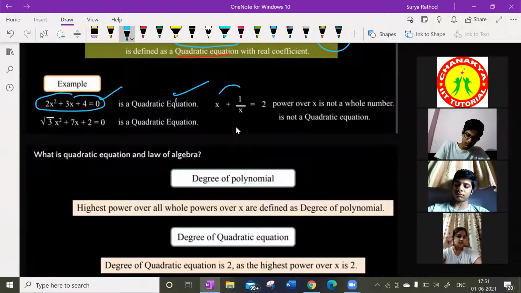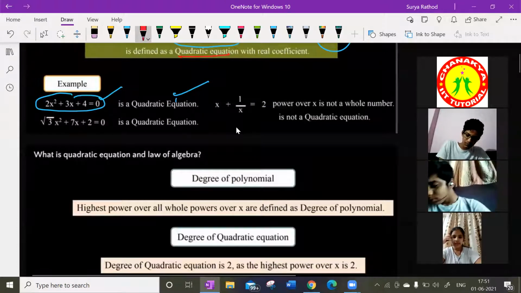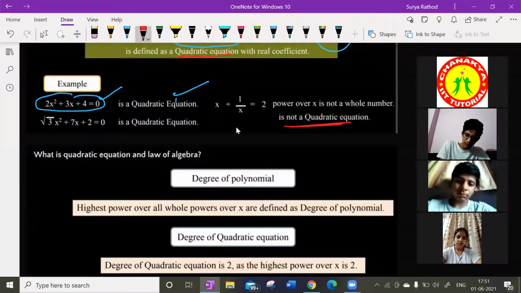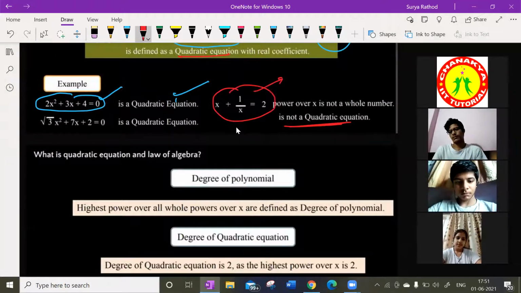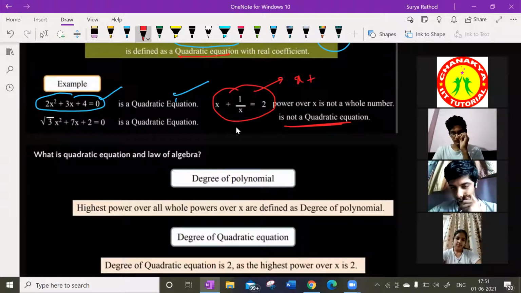Now, x plus 1 by x is equal to 2, is it a quadratic equation or not? Tell me. It is not a quadratic equation. Why can it not be? Why? It is not a quadratic equation, guys. Sir, because it is not a polynomial. Basically it is not a polynomial.